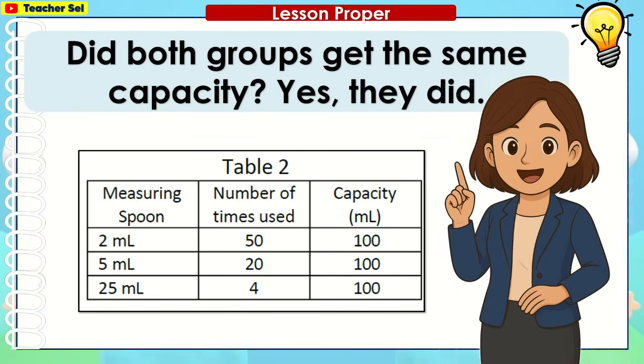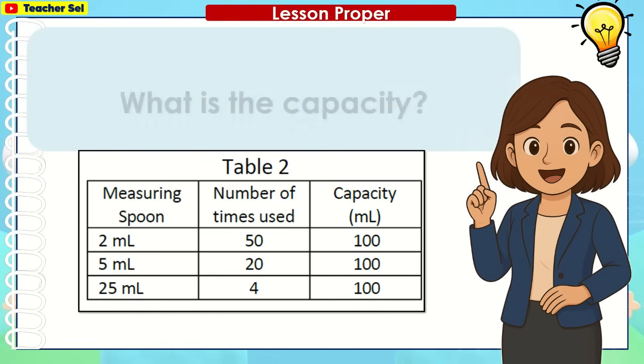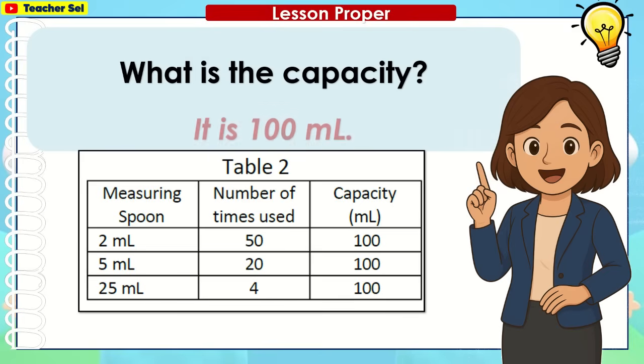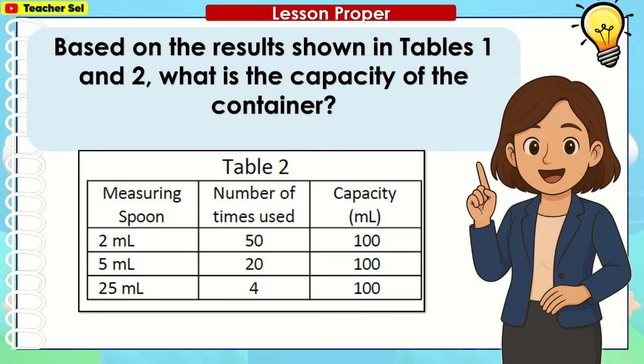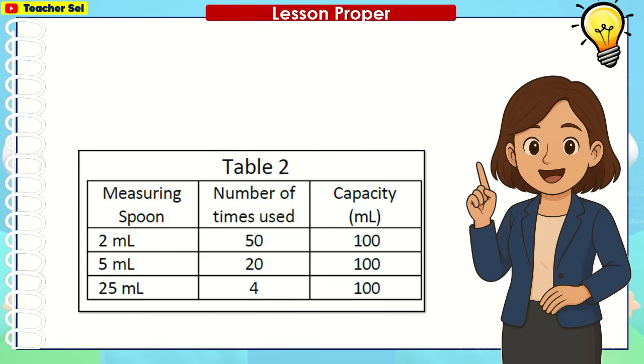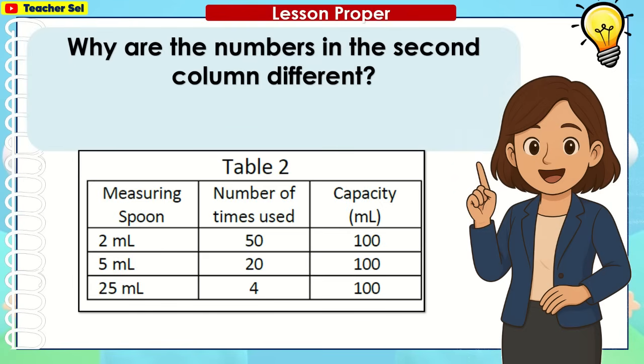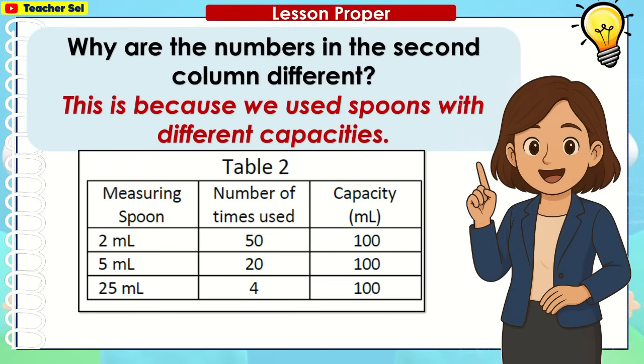Did both groups get the same capacity for Table 2? Yes, they did. What is the capacity? It is 100 ml. Based on the results shown in Tables 1 and 2, what is the capacity of the container? It is 100 milliliters. Why are the numbers in the second column different? This is because we used spoons with different capacities.